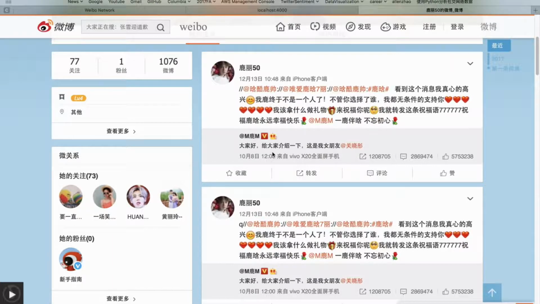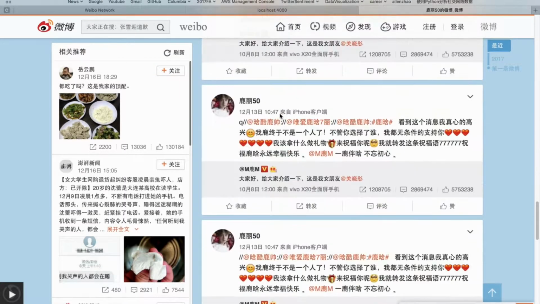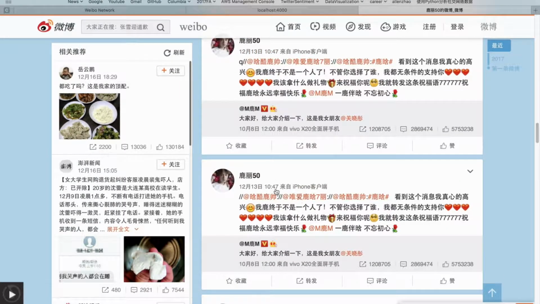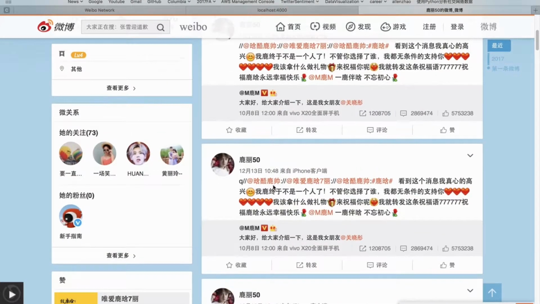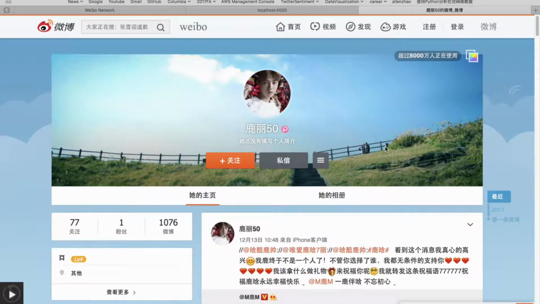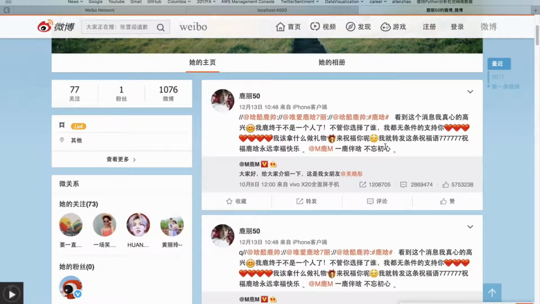And we found that at the same time, 10:48, it reposted over, and 10:47, it reposted over 10 times the same Weibo. So it cannot be done by a human. So we can conclude that it is a robot designed to increase the popularity of the original Weibo. And another piece of information to notice is that this Weibo account has only one follower, so there is a pretty large possibility that it is a robot instead of a human.